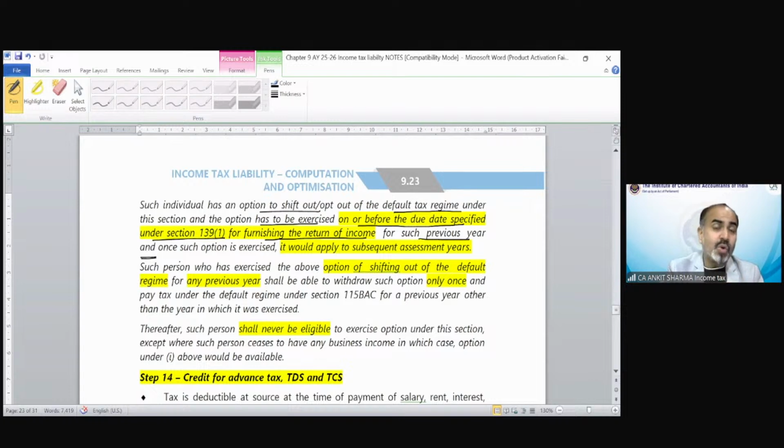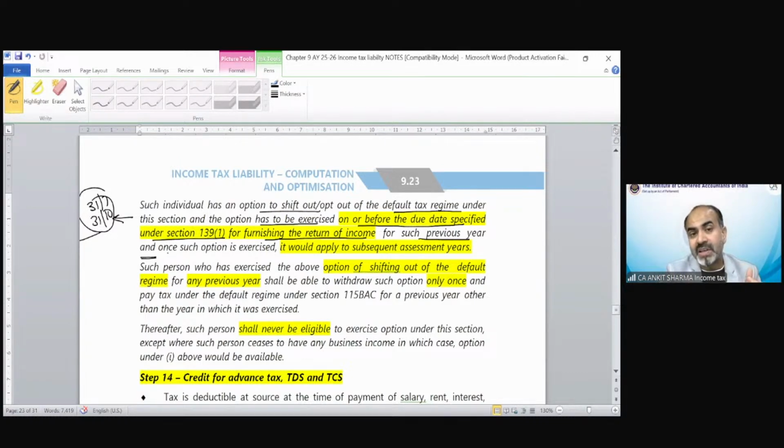So if you want to opt out of this default tax regime, you have to exercise this option before filing of your return under section 139(1). The due date was 31st July or 31st October. So before these dates, as applicable to you, you have to decide whether you need to opt out of this regime or you need to be under default tax regime.